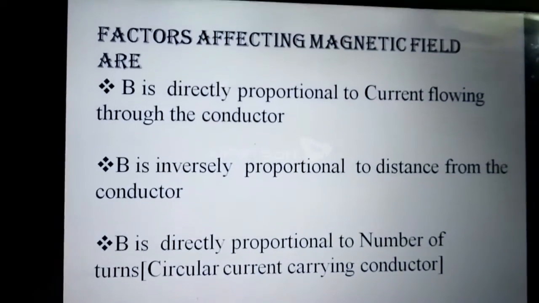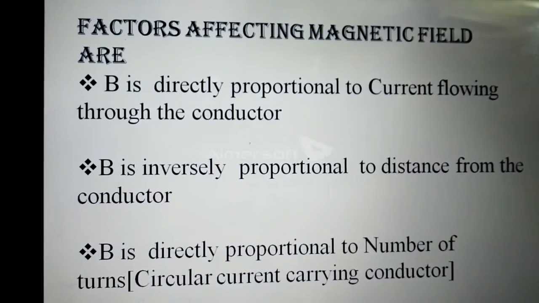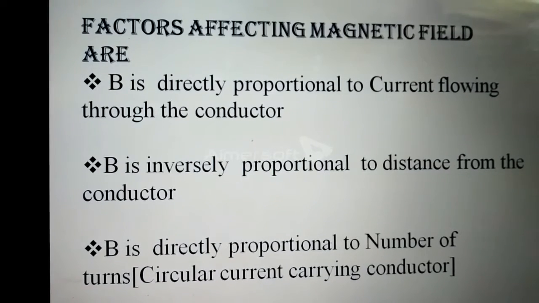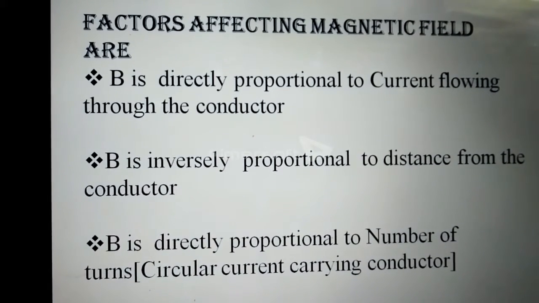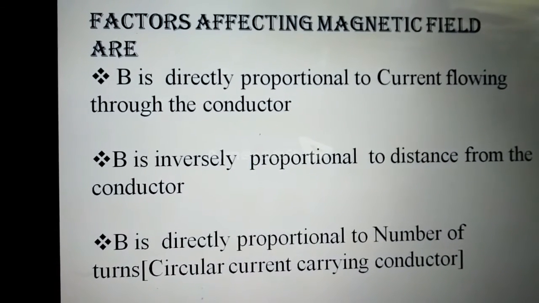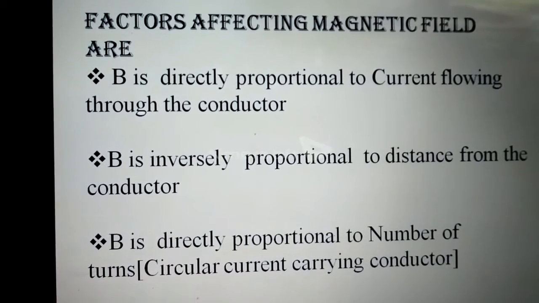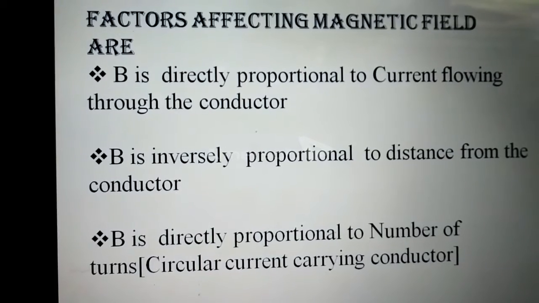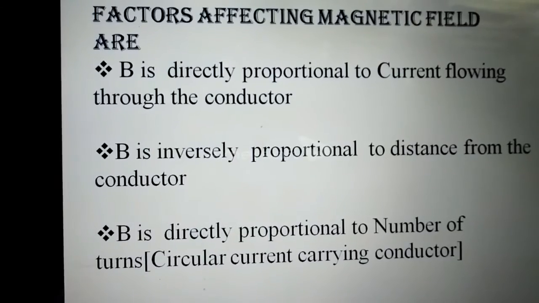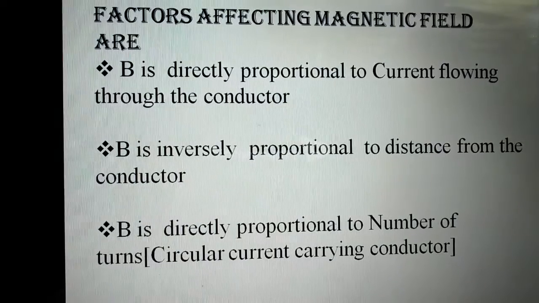Factors affecting magnetic field. If it is a straight current carrying conductor, there are only two factors. First, the magnetic field B is directly proportional to the current flowing through the conductor. If we increase the current, we get a strong magnetic field. If we decrease the current, we get a weak magnetic field. And second, the magnetic field is inversely proportional to the distance from the conductor. If we reduce the distance, the magnetic field will be strong. As we go farther and farther, the magnetic field reduces.